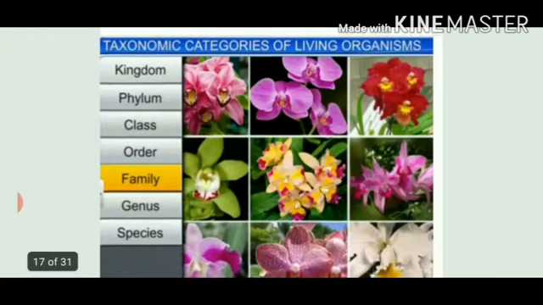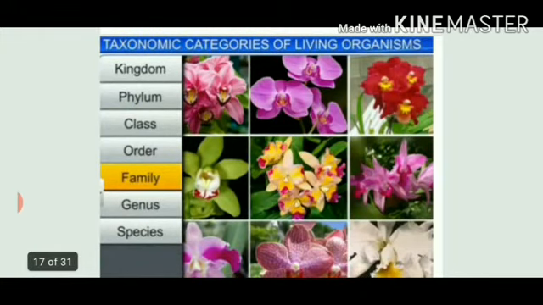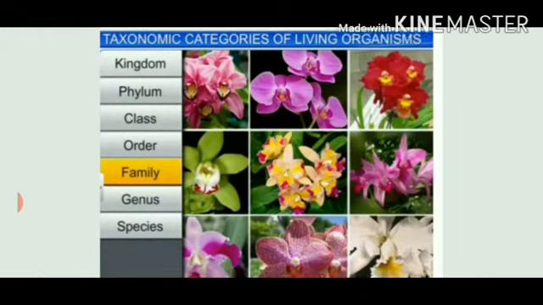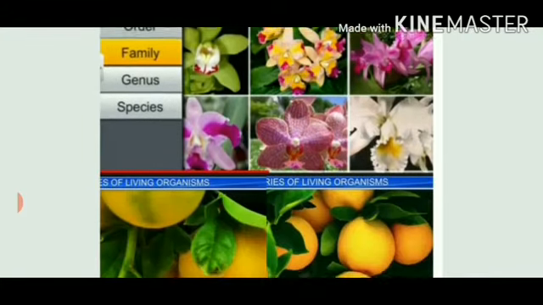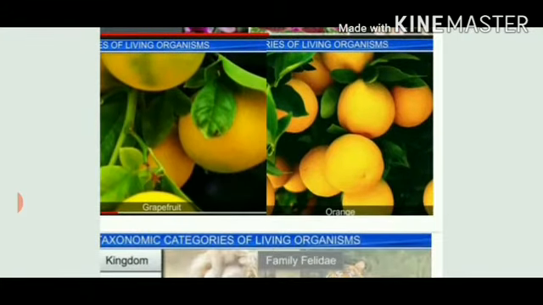Now let's study the third taxonomic category, which is known as family. In this you can see different flowers, different plants, different animals can be kept in the same family. So what will be the definition of a family? Family is the group of genera with similar characteristics. But the similar characteristics will not be many, they will be fewer. Let me ask you one example.